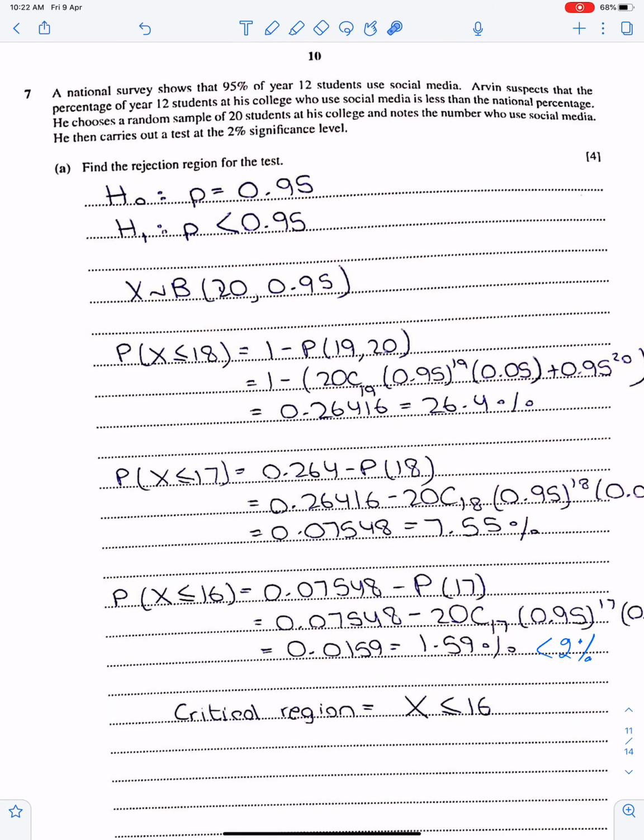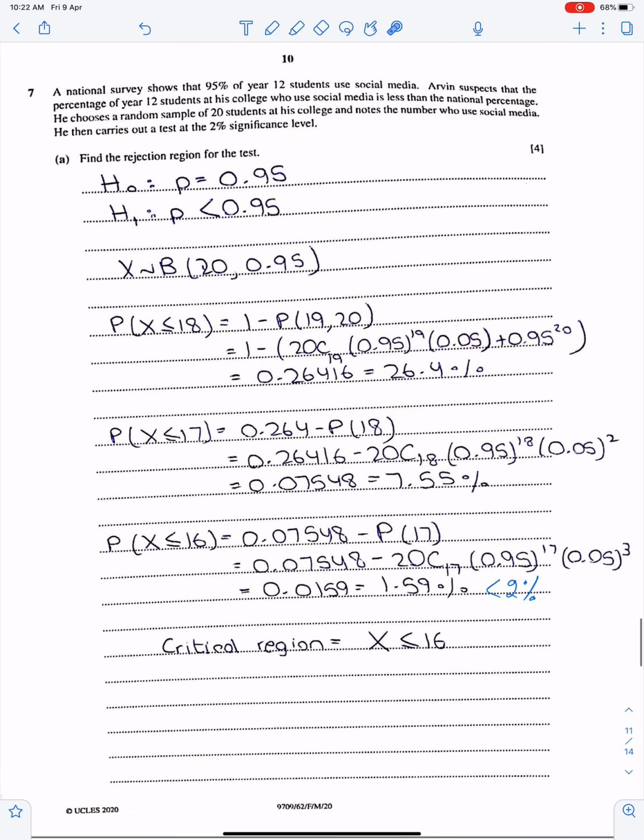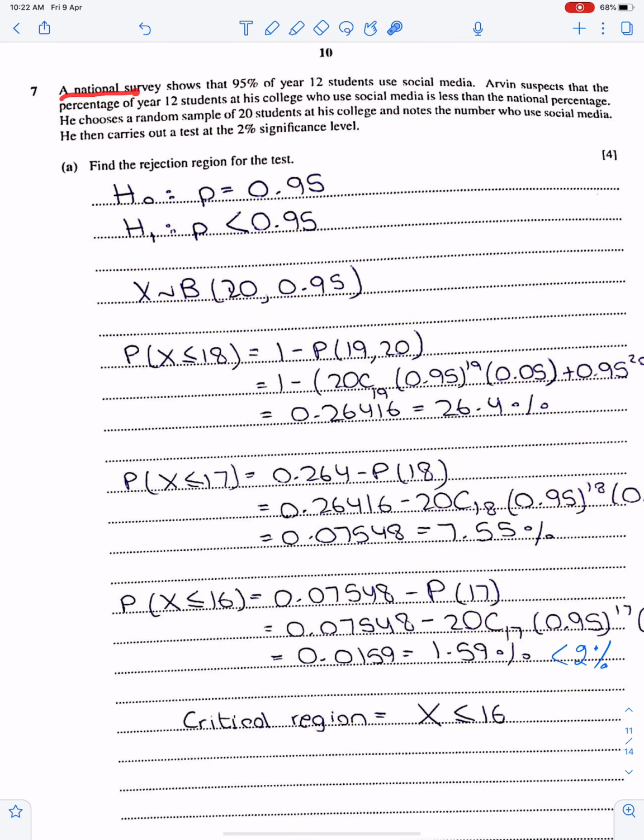Next question, in fact the last question of this paper. A national survey shows that 95% of year 12 students use social media. Arvind suspects that the percentage of year 12 students at his college who use social media is less. This less than means H1 has a lesser sign. And this situation is binomial. He chooses a random sample of 20 students at his college. This is the n of binomial, and notes the number who use social media.